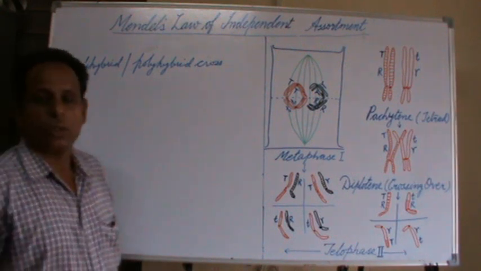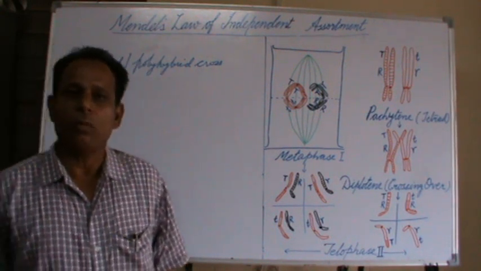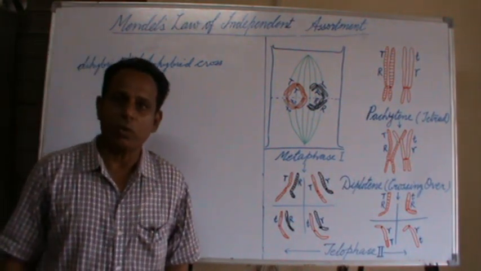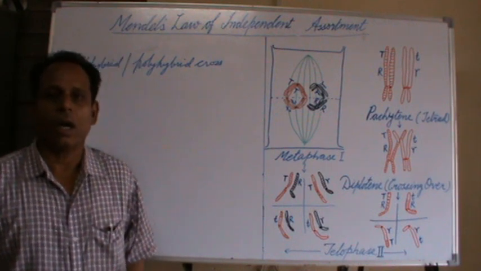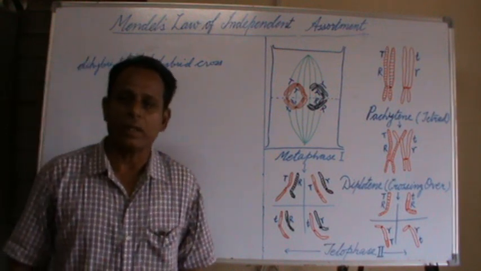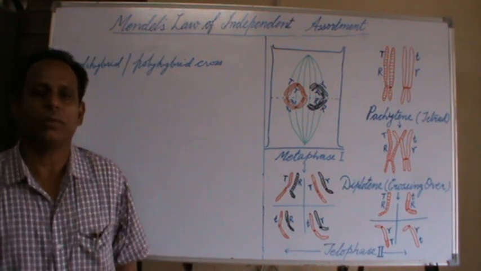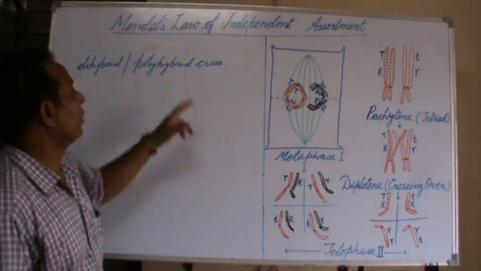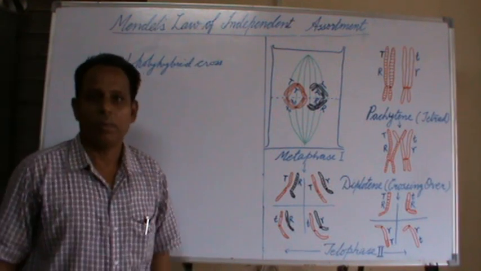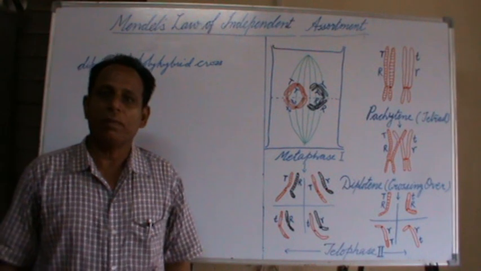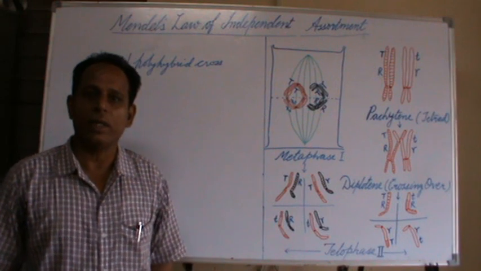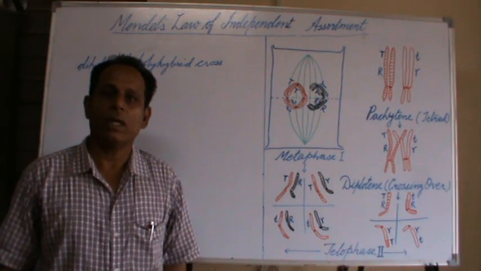In such a cross, two plants differing in two or more pairs of contrasting characters are crossed together. In this cross, all the characters are inherited independently. The inheritance of one character is not affected by the presence of another character, so-called law of independent assortment. According to this law, the members of an allelic pair not only segregate but assort independently with the members of another allelic pair.